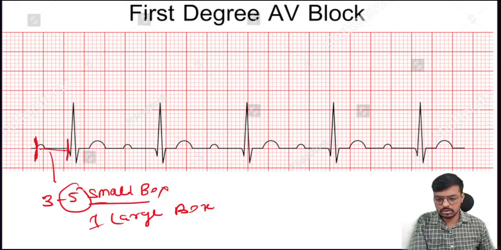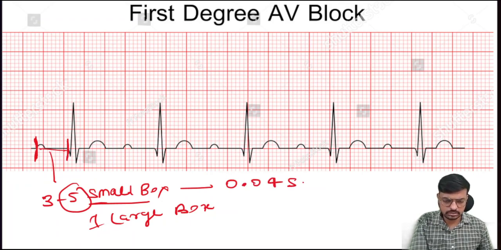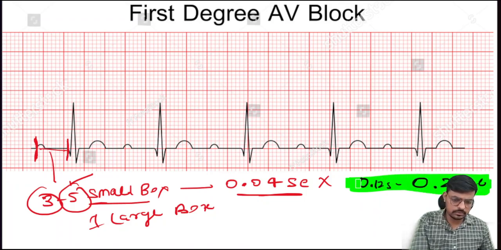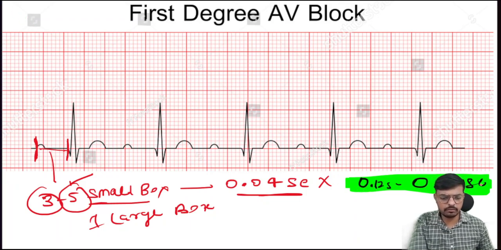Everyone knows one small box has a duration of 0.04 seconds, so 5 small boxes means 0.20 second. 3 small boxes would be 0.12 second. So the normal duration of the PR interval is 0.12 to 0.20 seconds, and 0.2 second is also normal. It's important.